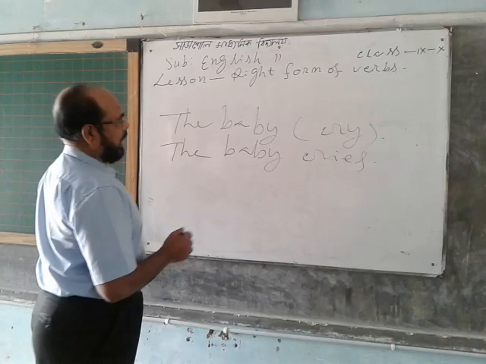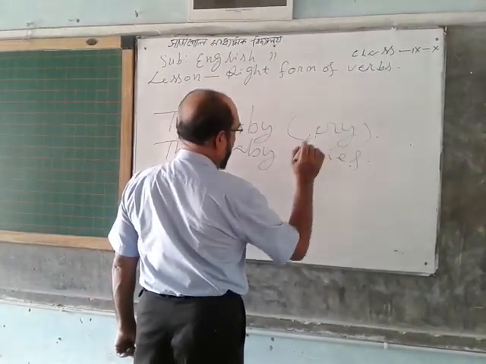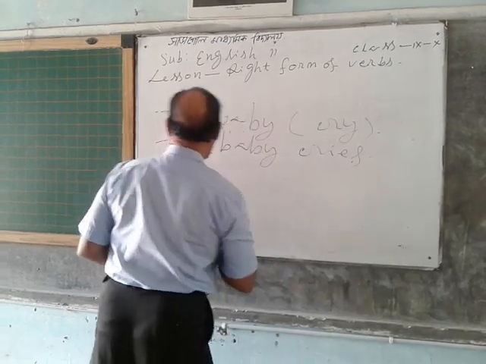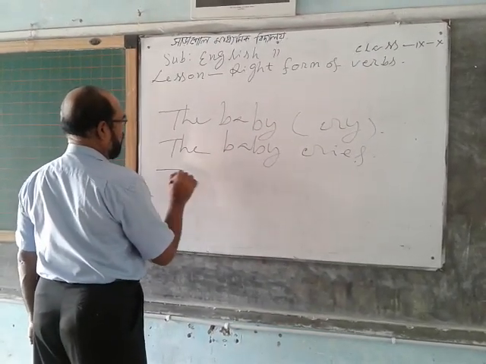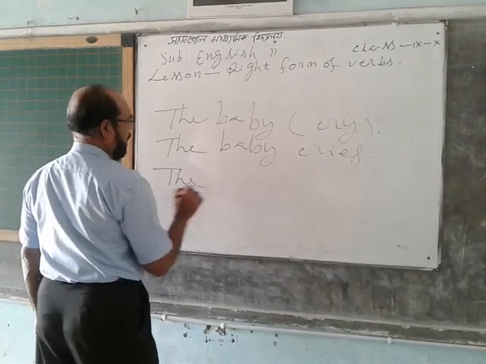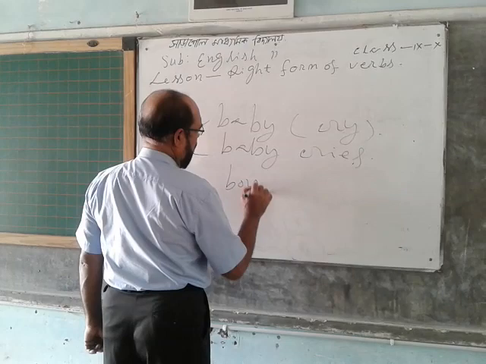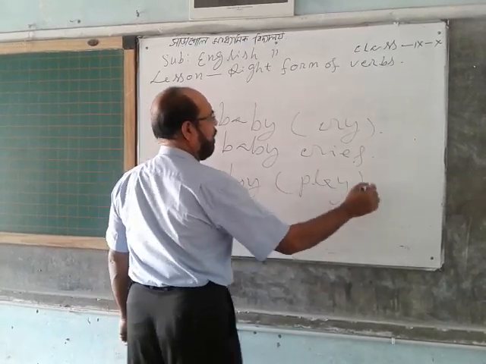But if you see y and a vowel before the y, you will use only s. For example, the boy play football.